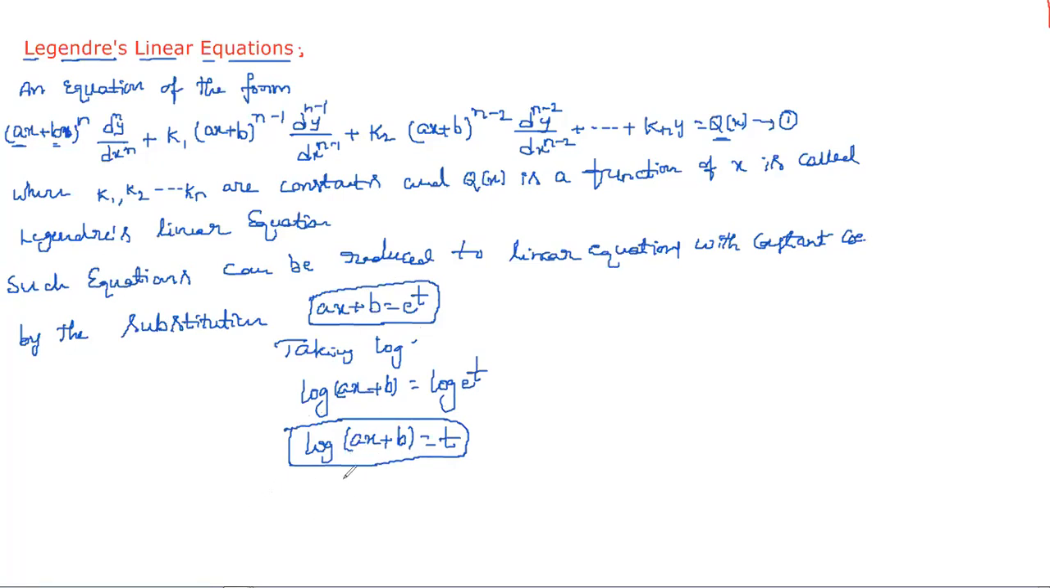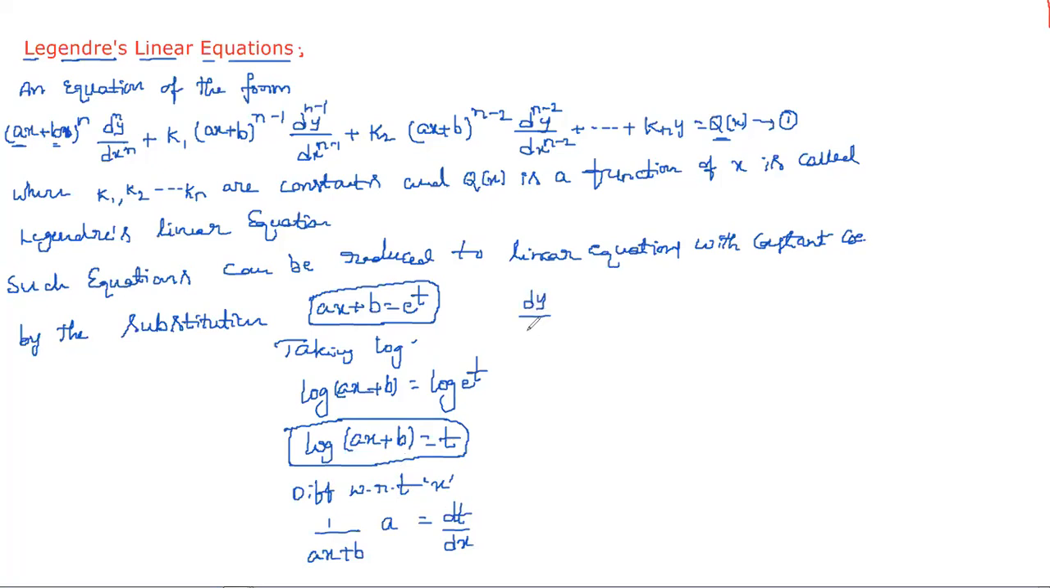Now if you apply differentiation to this with respect to x, what will we get? Differentiating the above with respect to x, log(ax+b) gives us 1/(ax+b), and the derivative of ax+b is nothing but a. So this is equal to dt/dx.